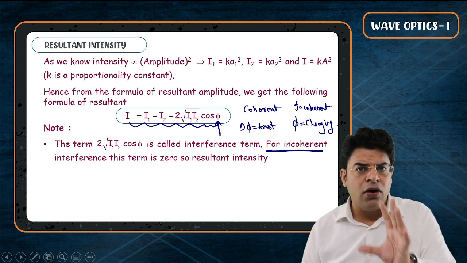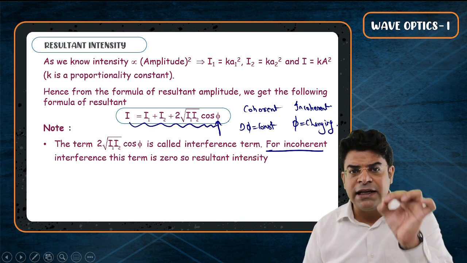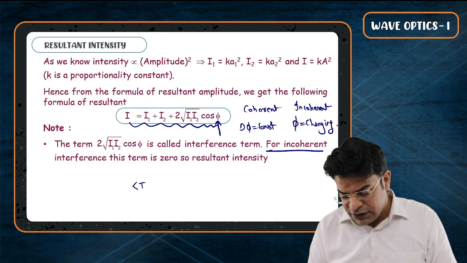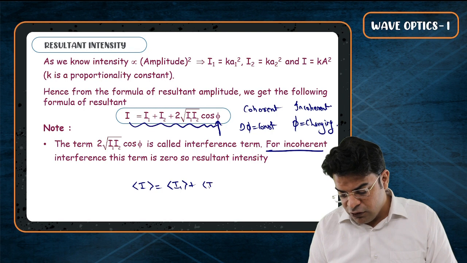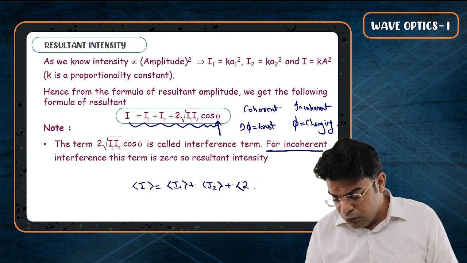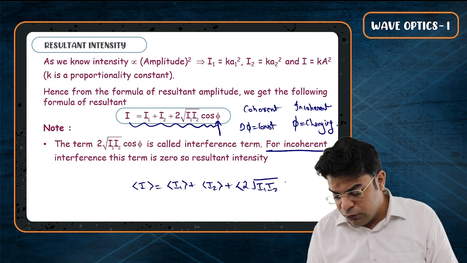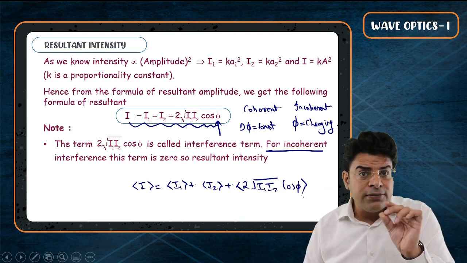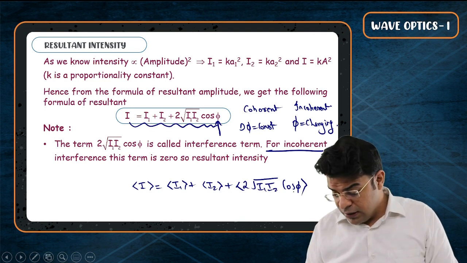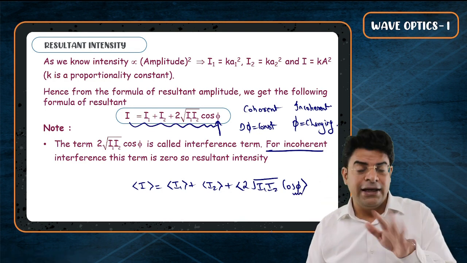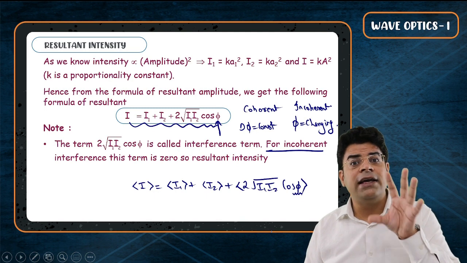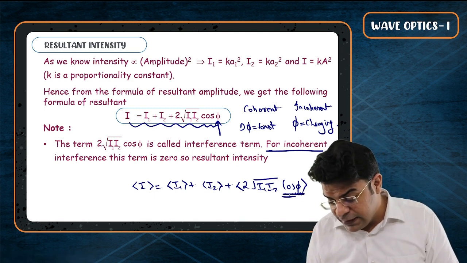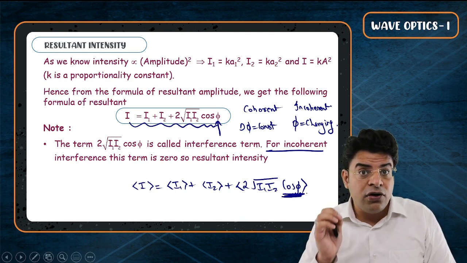So if you think of what will be the average intensity observed, you will say that it will be the same as the average value of I1 plus the average value of I2 plus the average value of 2 root I1 I2 cos phi. As time keeps on changing, for incoherent sources phi keeps on changing, and if phi keeps on changing, cos phi keeps on changing.